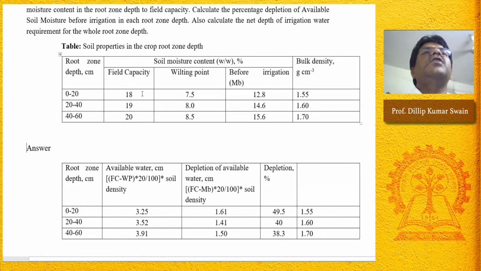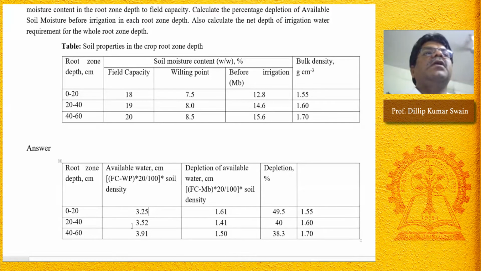If you do this, that becomes 3.25 centimeter for the first layer, 0 to 20 centimeter. That means 18 minus 1.5, into 20 divided by 100, into soil density 1.55 gram per cubic centimeter. That gives your available water at 0 to 20 centimeter depth.